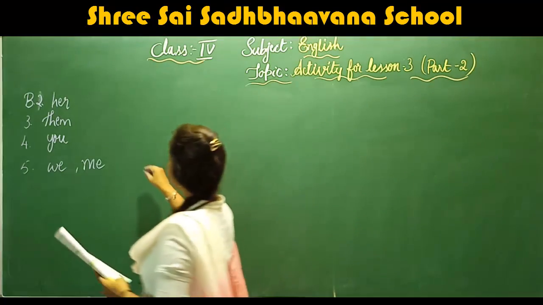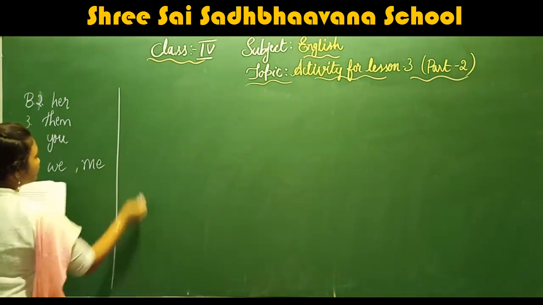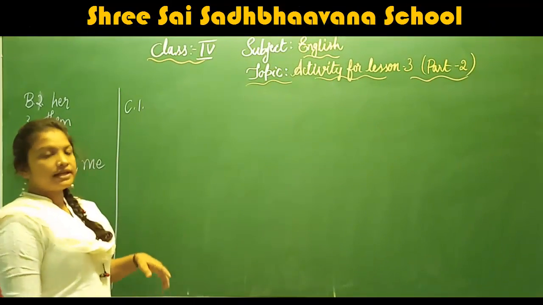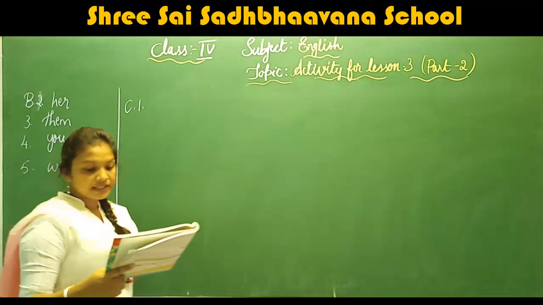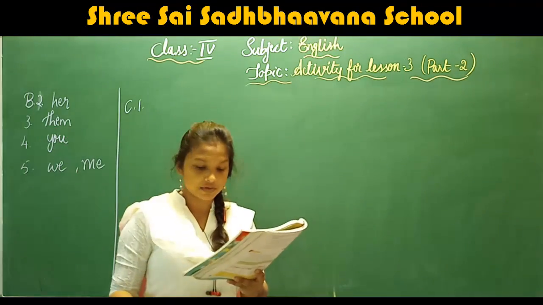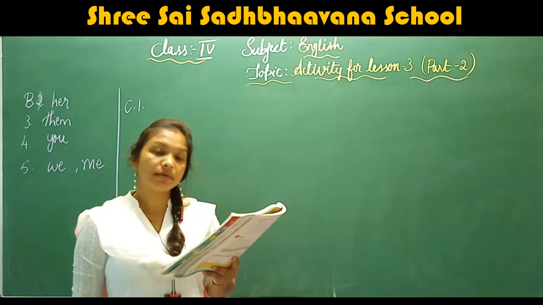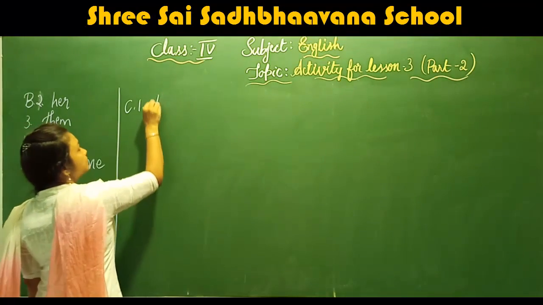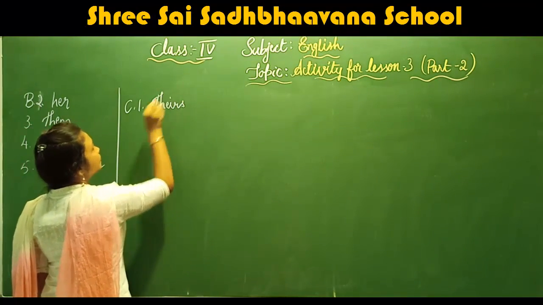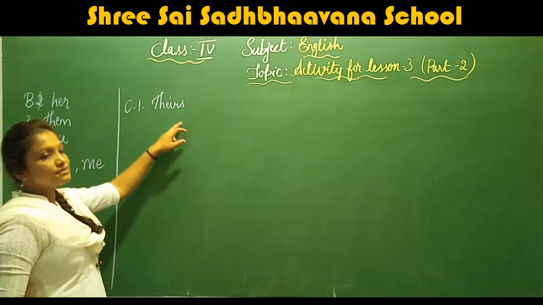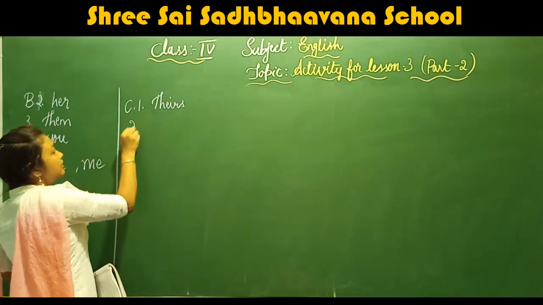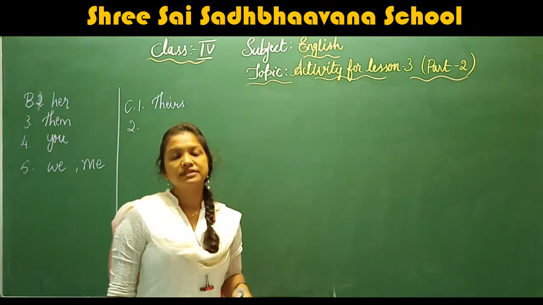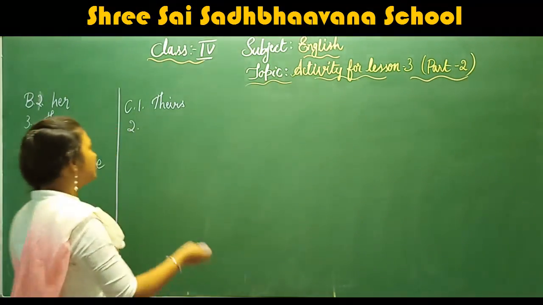Now here, first one. Okay, children, next C means complete these sentences with the correct possessive pronouns. The first one, this bag belongs to my sisters. This bag is theirs, because we are talking about sisters. Next, second one. Those glasses belong to Harsh. Those glasses are his.